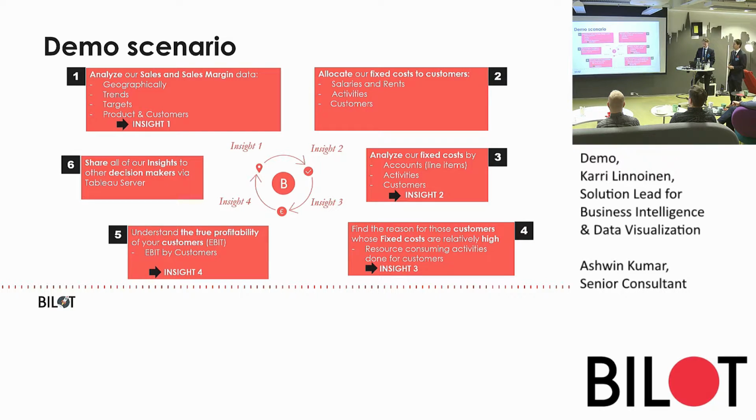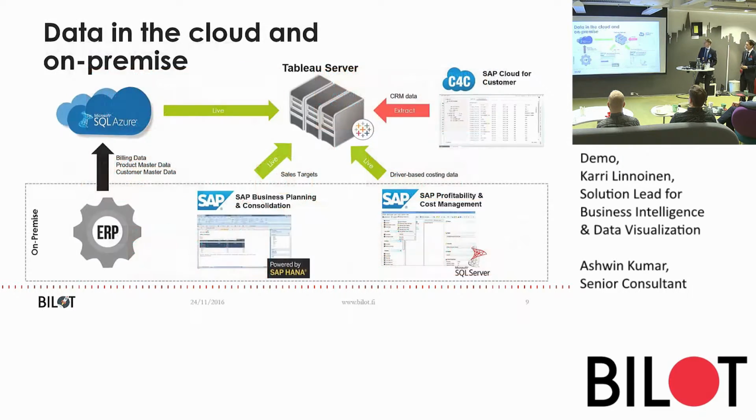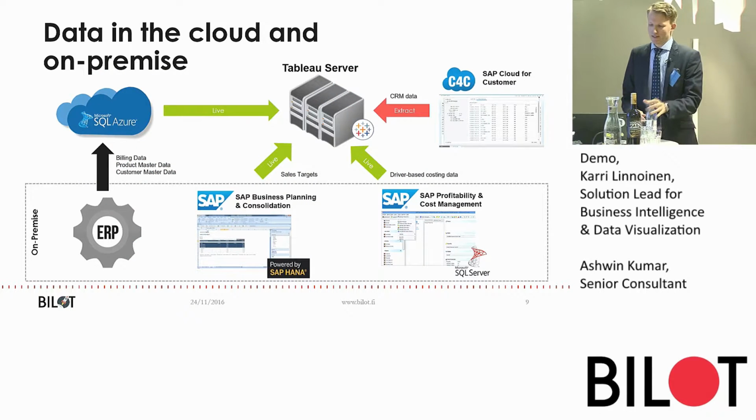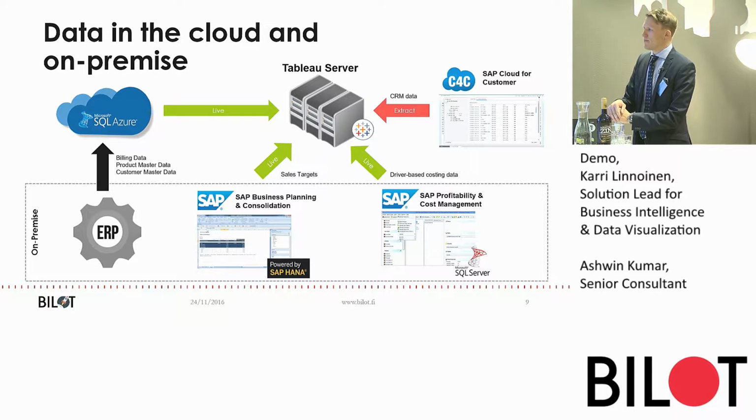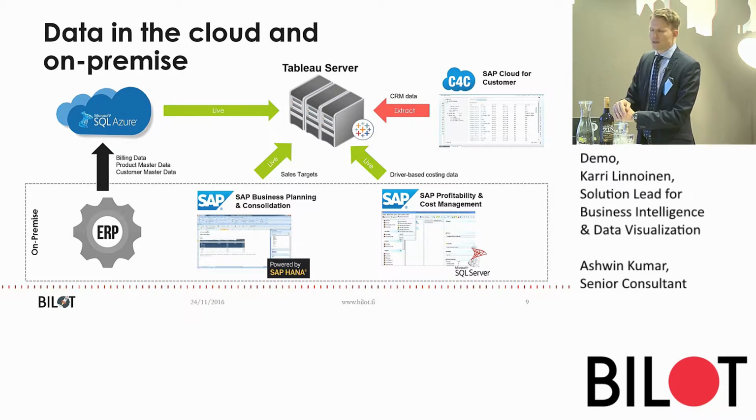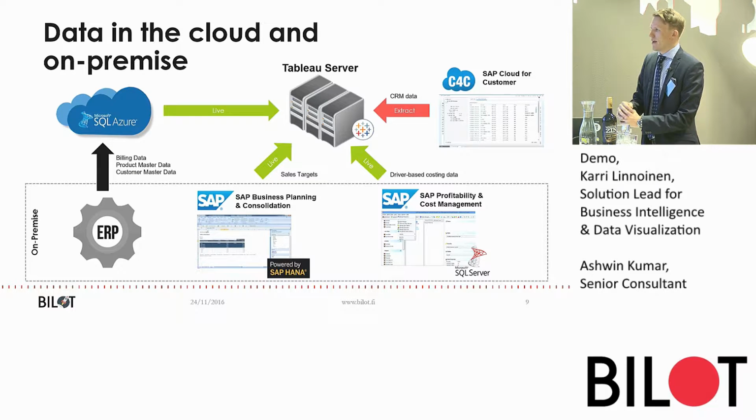All right, so we can come back to this then later on to see how we've achieved all this. So we built this enterprise landscape for today. Because we're a SAP partner, we have some SAP systems here as well. And then we have our third-party ERP. And these are some of our on-premise systems that are running here at Bilot Tech offices.